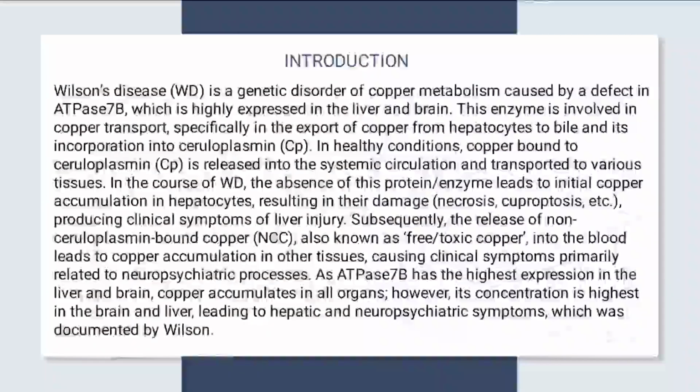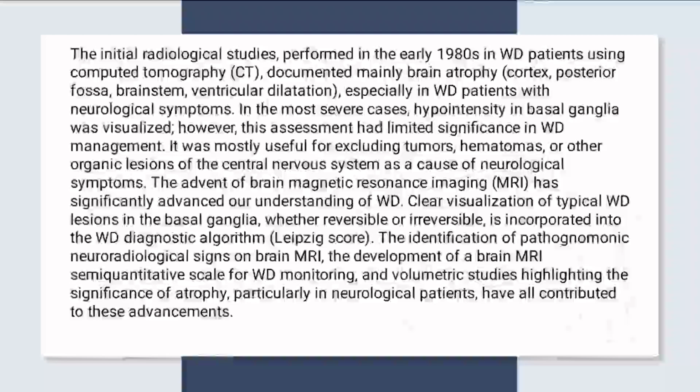Wilson disease is a genetic disorder of copper metabolism caused by a defect in the ATP7B, which is highly expressed in the liver and brain. The defect in this ATP7B leads to the accumulation of copper in the blood, which subsequently leads to deposition in all the organs, but more accumulation in the liver and brain because ATP7B has high expression in the liver and brain. So multiple CT and MRI features are seen in Wilson disease.